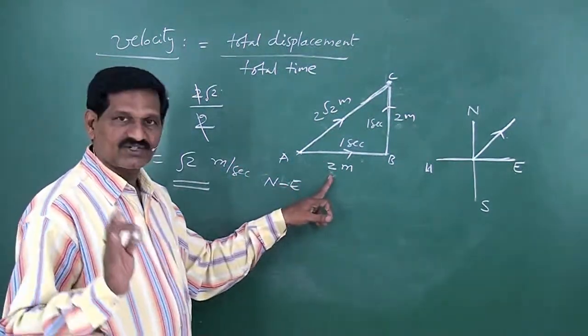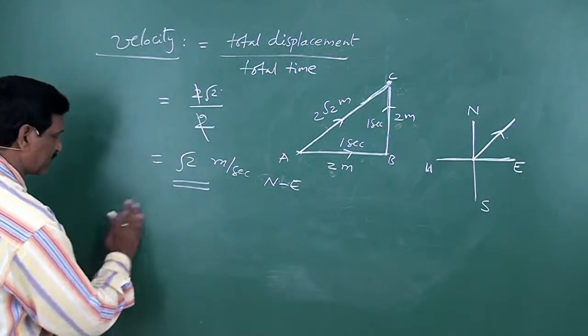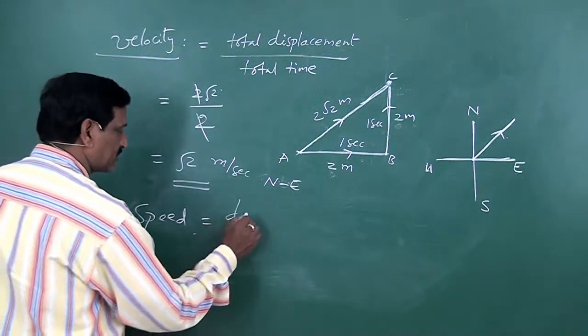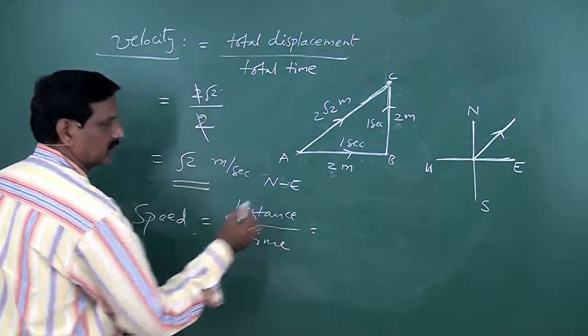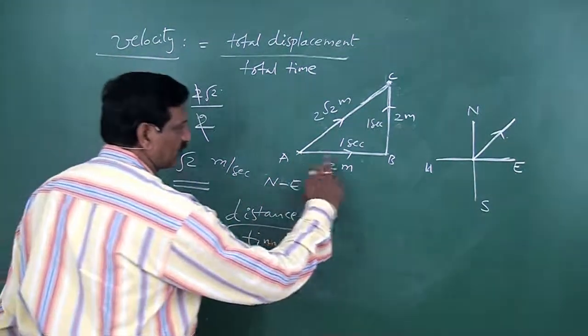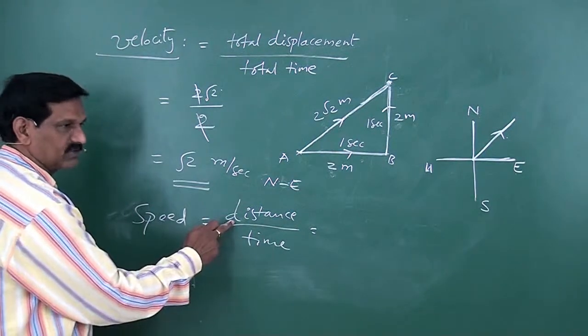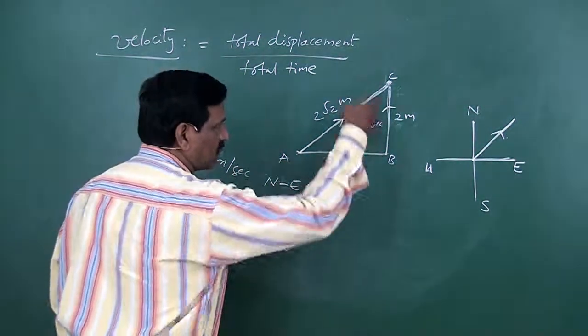Here distance traveled is 2 plus 2, 4 meter. So you can write speed. In this case, speed is equal to distance by time taken. Here distance is 2 meter plus 2 meter, because when you say distance, you have to look at the actual path.